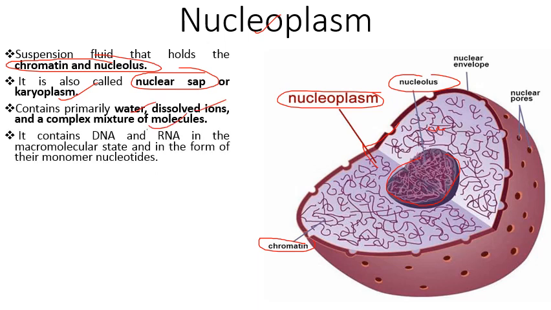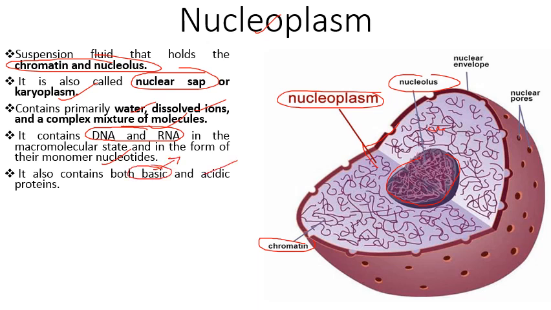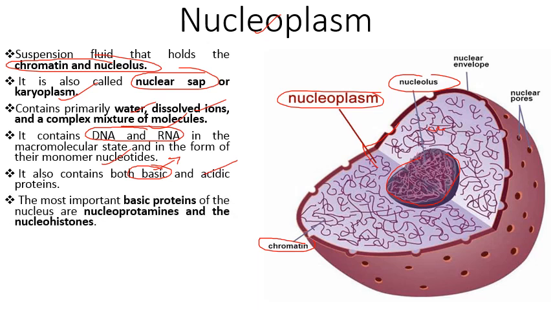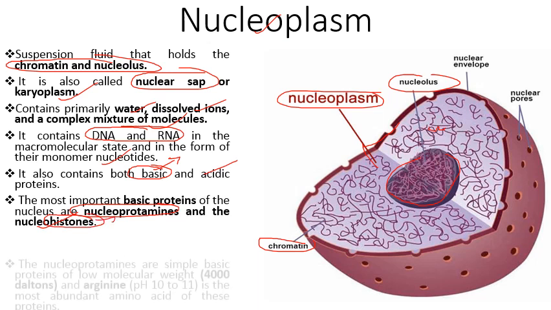It contains the important structures like DNA and RNA in the macromolecular state and in the form of their monomer nucleotides. तो इसका जो raw material है वो भी इसमें present होता है. It also contains both basic and acidic proteins, and these basic proteins play a very important role in DNA packaging. The most important basic proteins of the nucleus are nucleoprotamines and nucleohistones, which are very important for the assembly of DNA, or we can say packaging of DNA.